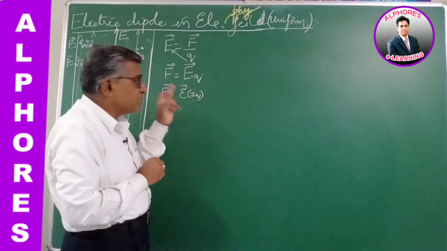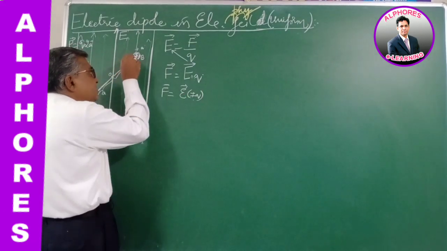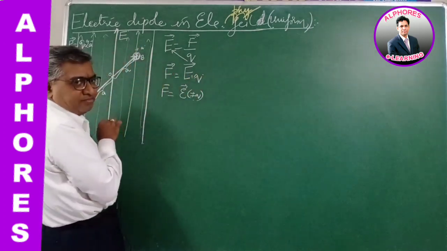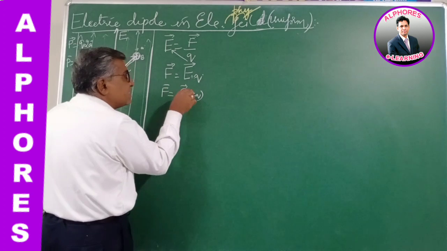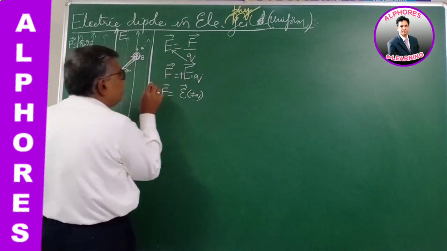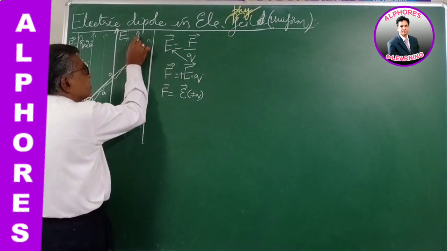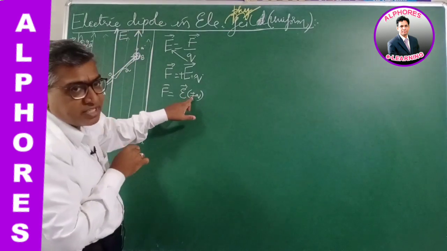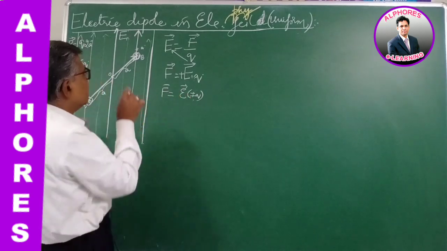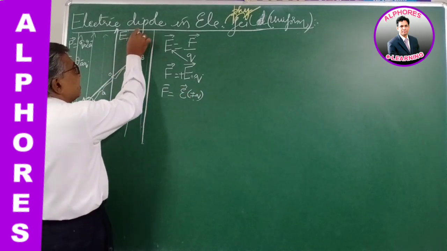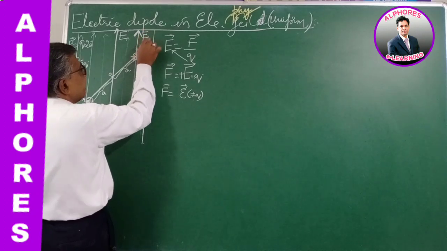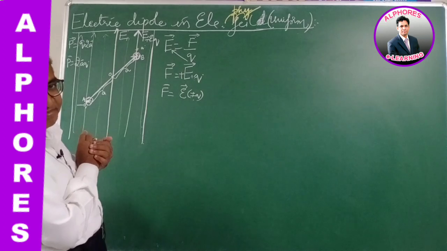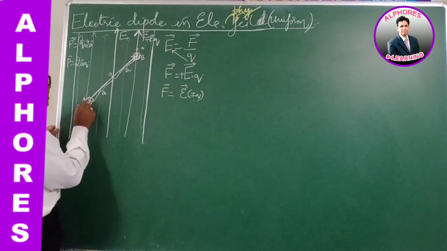So according to this formula, any charge placed in the electric field experiences a force F is equal to EQ. Now, positive charge experiences a force plus EQ. So the positive charge experiences force in the direction of the electric field. On the positive charge there is a force F is equal to EQ parallel to the direction of the electric field. Now coming to the negative charge minus.